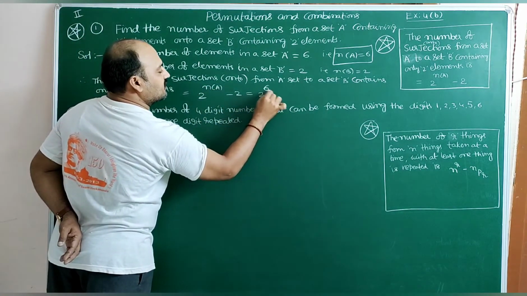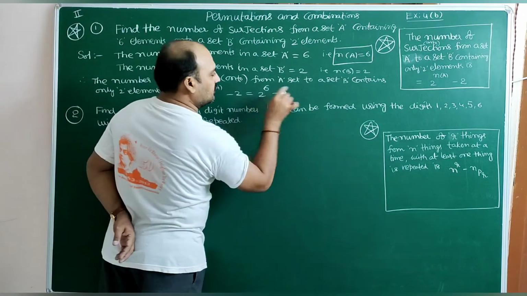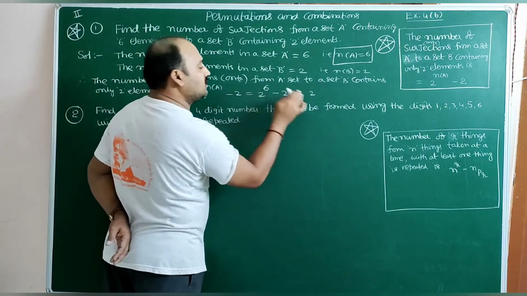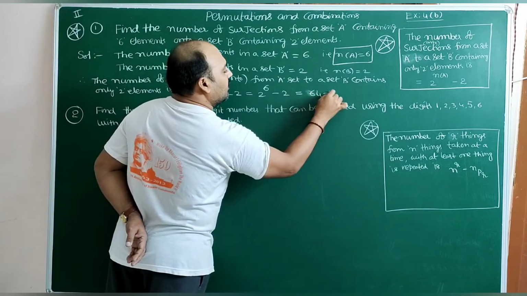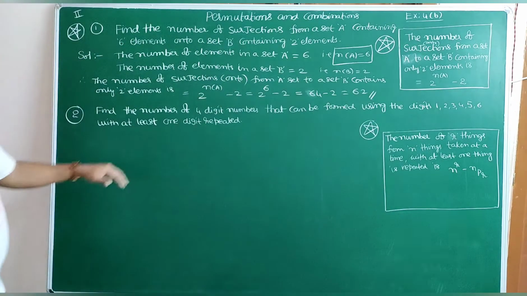So 2 power 6 minus 2. 2 power 5 is 32, 2 power 6 is 64. 64 minus 2 is equal to 62. We'll move to the next question.